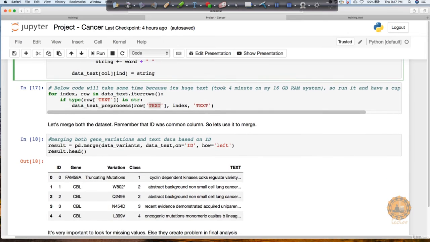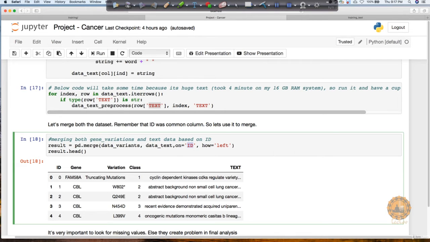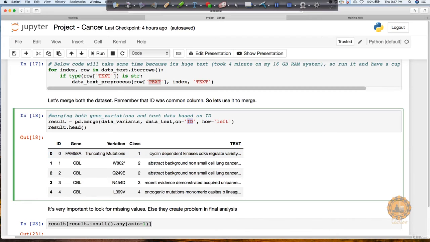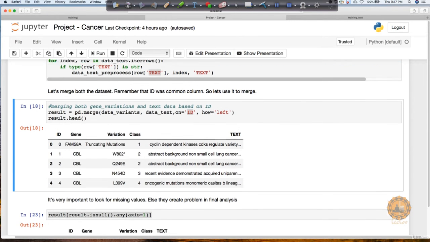Now, after that, we definitely need a final data frame, which is going to be a merging of the data frames of both sides. Because if you remember, the ID column was common between both of them. So I'm going to merge with respect to the ID column. And you can see that now I got a data set which has gene, variation, class, and this text. And this text is definitely going to be huge, though it's not showing up here.